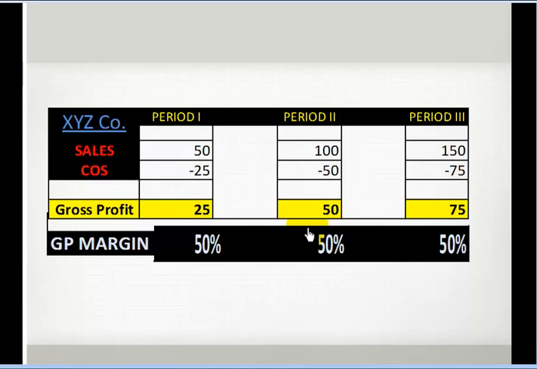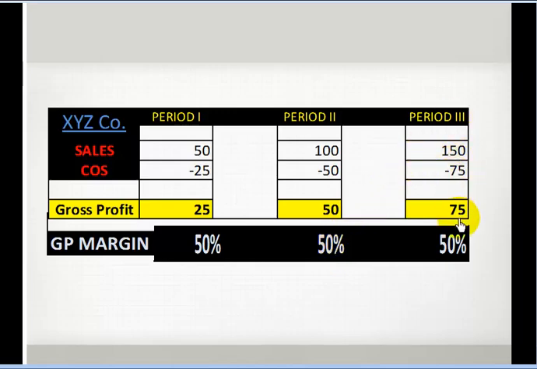This is very simple. You are selling something at 2 dirham, but you are buying it at 1 dirham. So your percentage is 50% profit. Again, in the next period, you sell something at 4 dirham, but you are buying it at 2 dirham. 4 minus 2 is 2. So there is again a 50% margin.